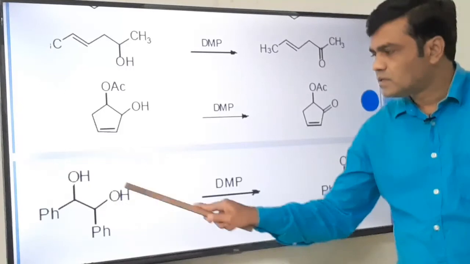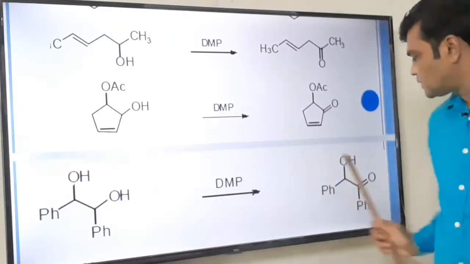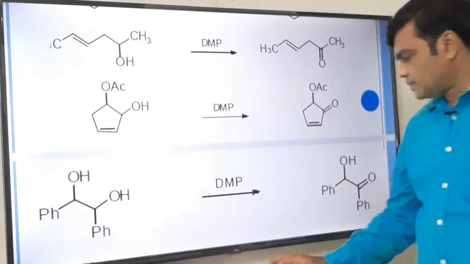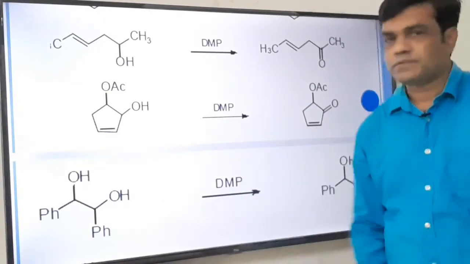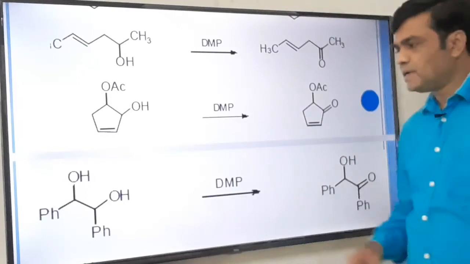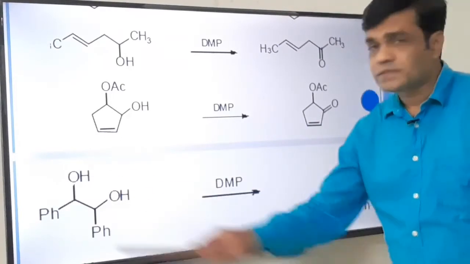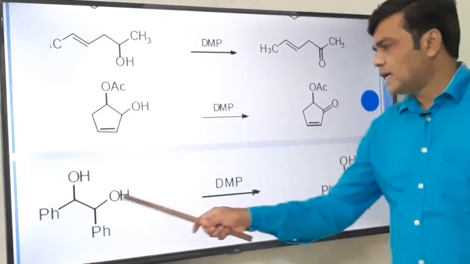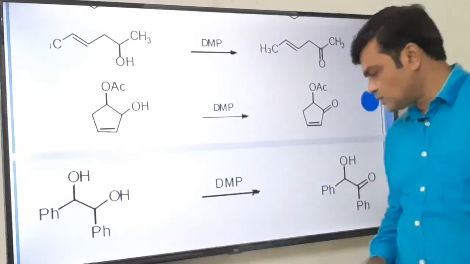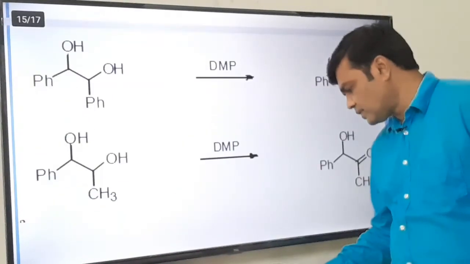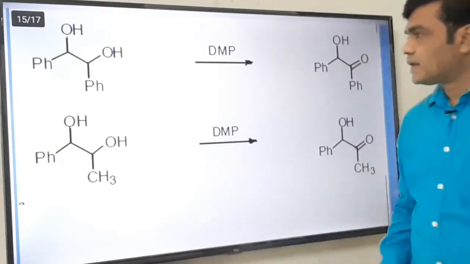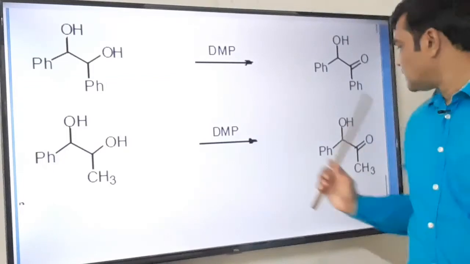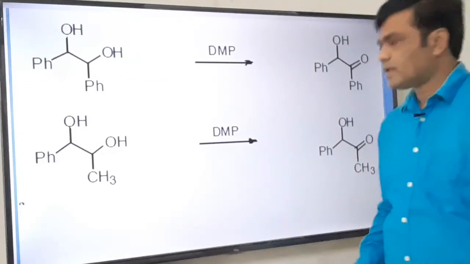The secondary alcoholic CHOH group is oxidized to ketone. Okay. Without affecting this OH. See, in case of IBX, in case of a diol, oxidative cleavage takes place, but here one OH group remains as it is and another OH group is oxidized to ketone. Here again the OH group is as it is, one OH group is selectively oxidized to ketone.